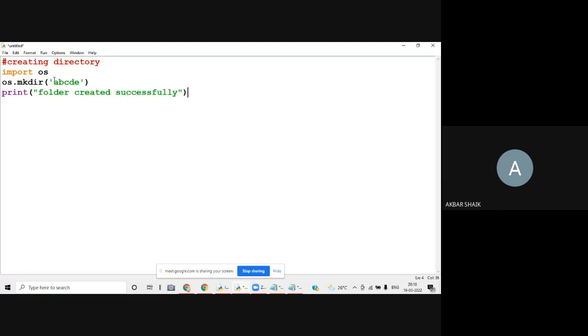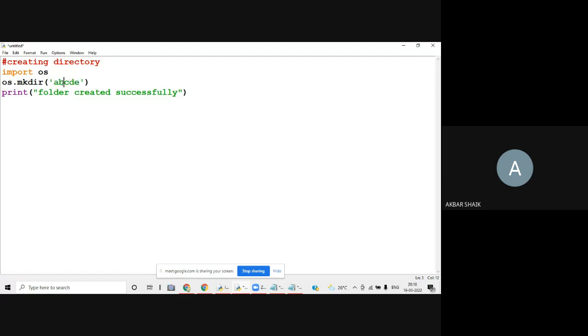How am I going to create a folder? First thing is, if I want to use this function, what is the function? mkdir. Mkdir means make directory. Make directory means create a new directory or create a new folder. So how can I make a directory? That function is available in the OS module. So that's why I'm importing OS here. Once I imported the OS module, then we can use the functions available in the OS module. And what's the name of the folder I'm supposed to give? I'm supposed to give a folder name ABCDE.